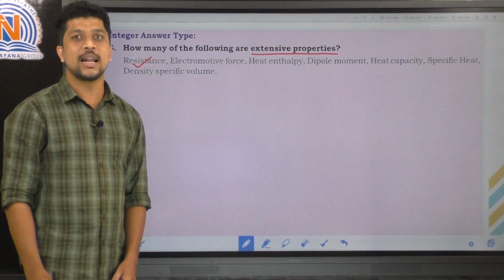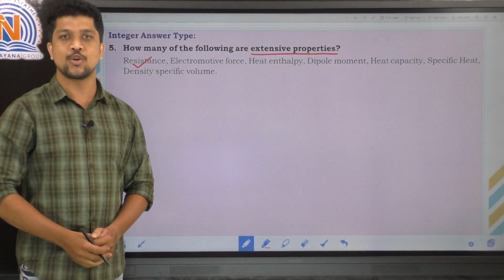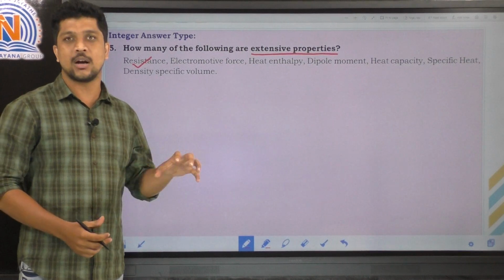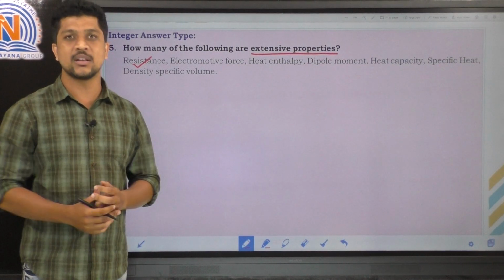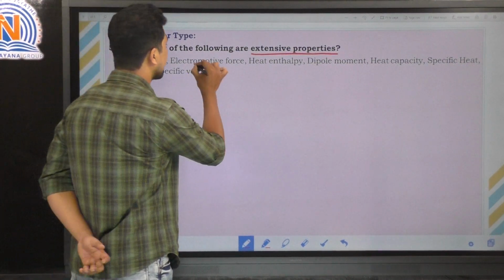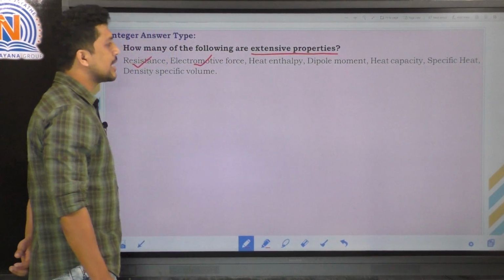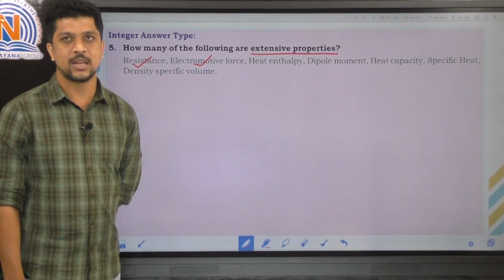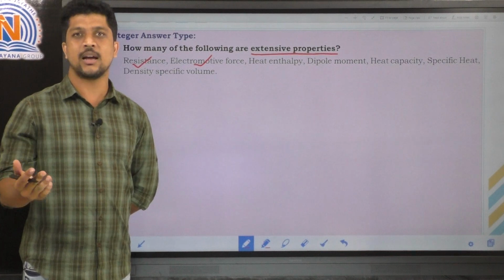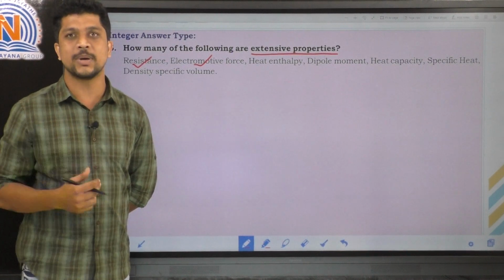So resistance is an extensive property. Next one, electromotive force. Electromotive force depends upon charge and the distance between the charges, so this is also an extensive property, right? The next one is heat enthalpy. The change in heat, the given heat, the absorbed heat, is measured by the enthalpy.